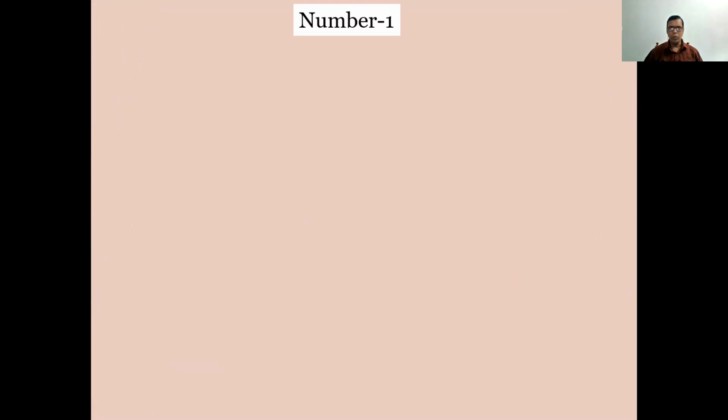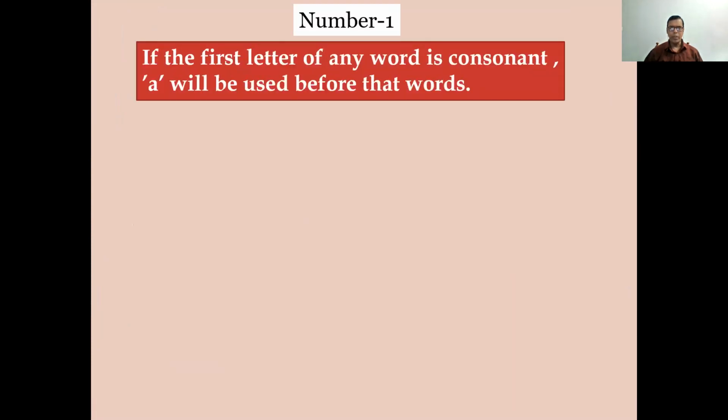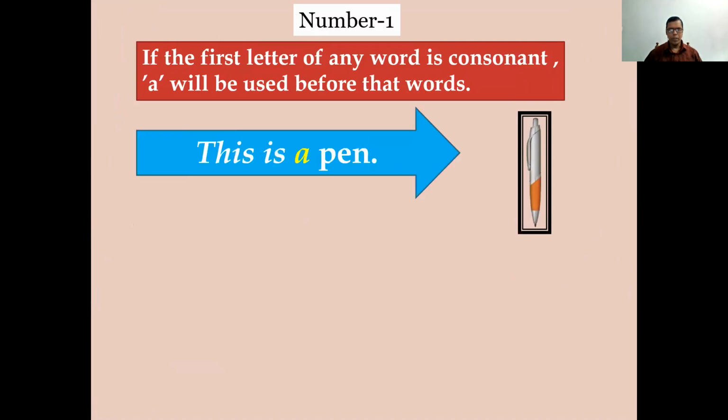Number one rule: if the first letter of any word is consonant, a will be used before that word. This is a pen. P is consonant.